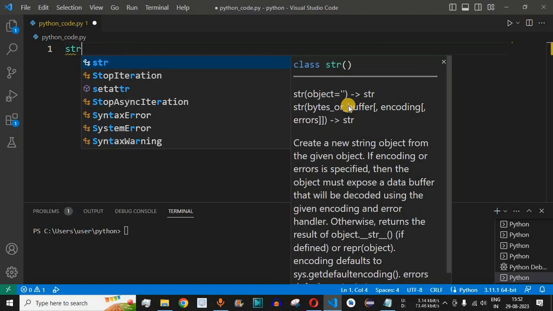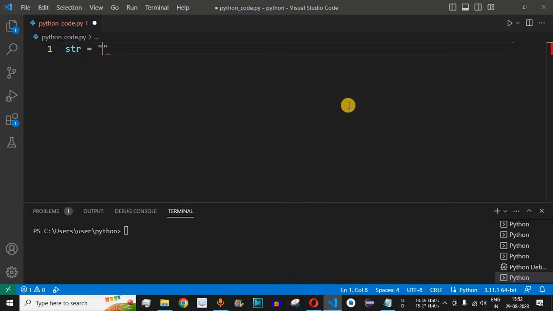So let's say the example of the string, that is str, is equal to "programming for beginners", which is the name of the YouTube channel that you should definitely subscribe to if you have not done so.